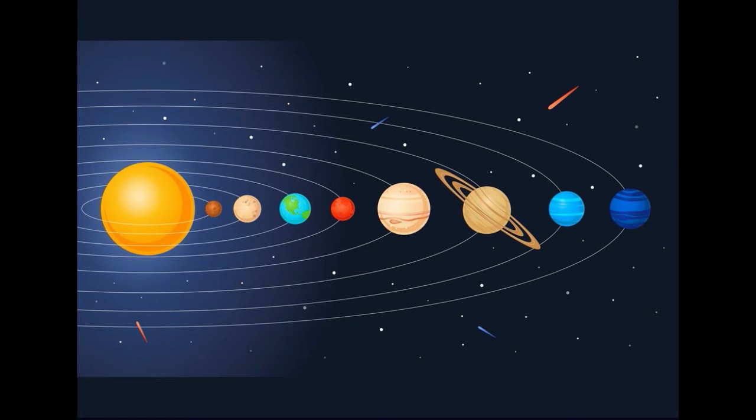Now let's talk about the planets. There are 8 planets in the solar system. In the order of the distance from the sun, they are Mercury, Venus, Earth, Mars, Jupiter, Saturn, Uranus and Neptune. All the 8 planets of the solar system move around the sun in fixed paths. These paths are elongated. They are called orbits.